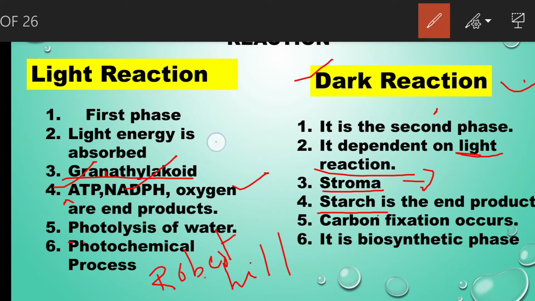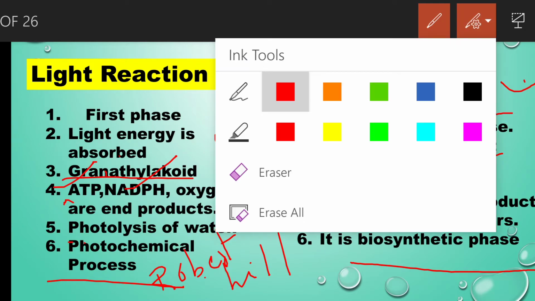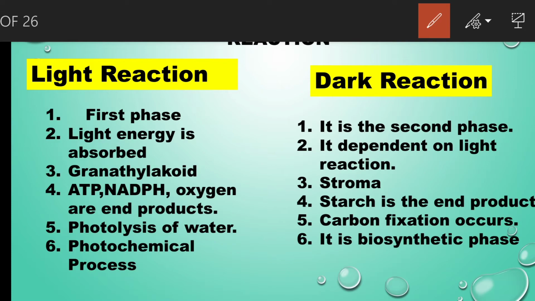The energy is absorbed during the light reaction, and it is a photochemical process. The dark reaction is a biosynthetic process. That means all living organisms require food to live, so the food is provided in the dark reaction. So this is the difference between light reaction and dark reaction.